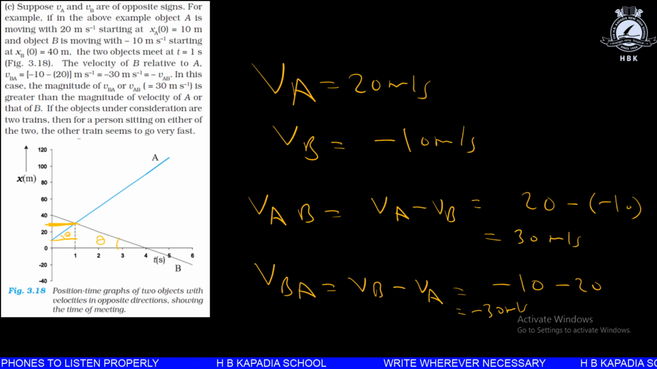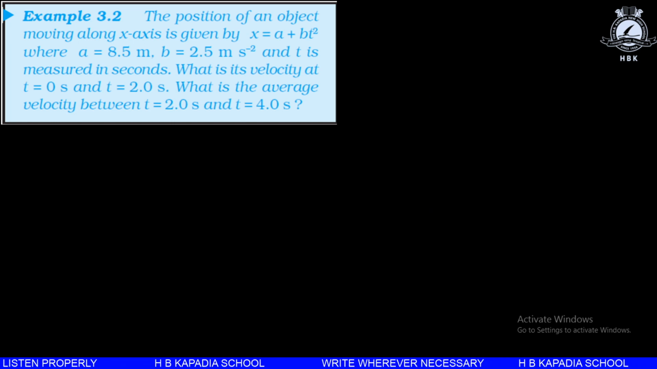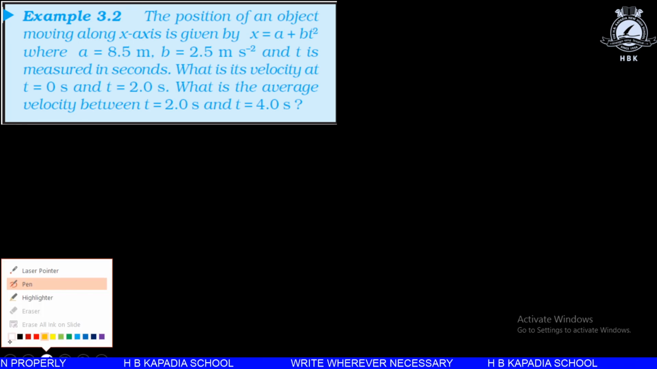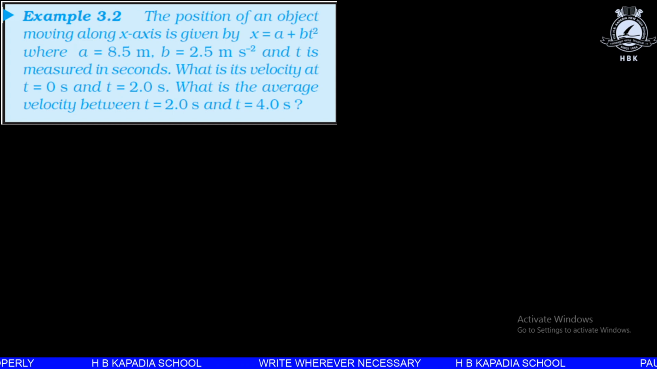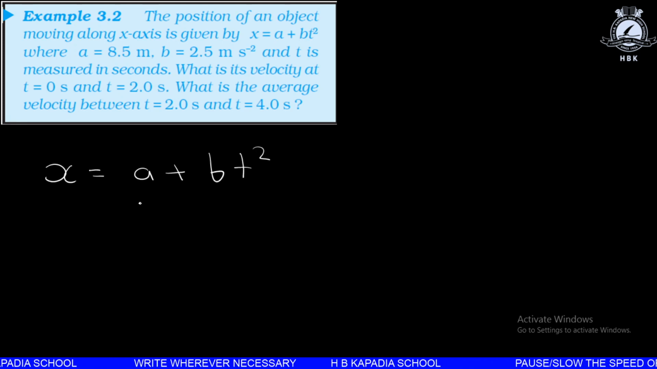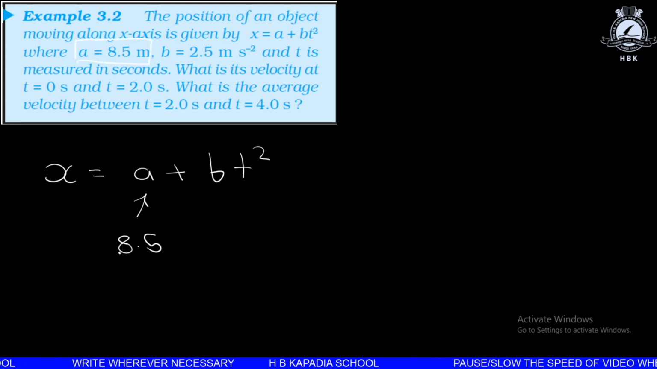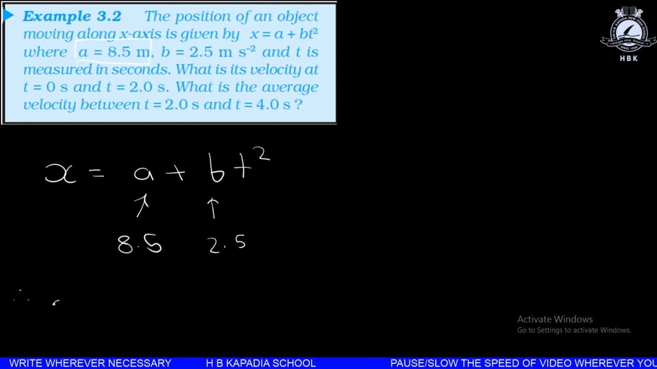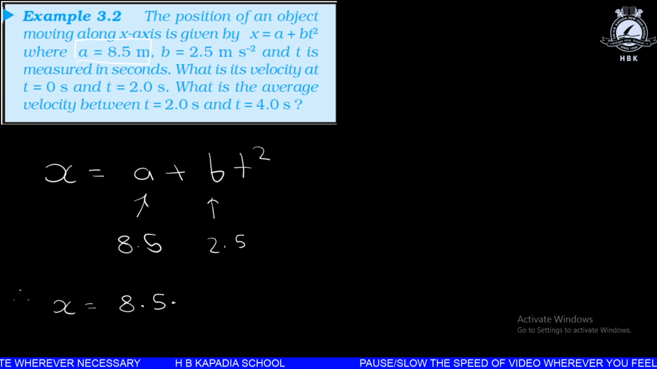Now let's solve some numericals which are given in our NCERT textbook, which are important. This is example number 3.2. We have done differentiation in our previous lectures, so this numerical is on the basis of this differentiation. The equation is given to be x is equal to a plus bt square, where a is 8.5 and b is 2.5. So the equation ultimately will become 8.5 plus 2.5 t square. This is the equation of x.